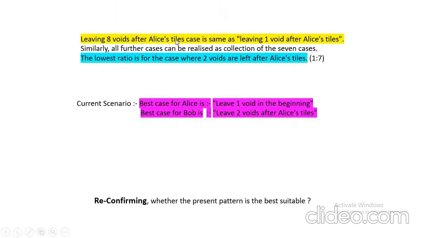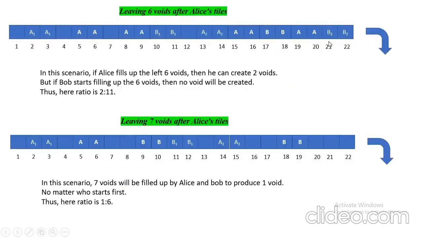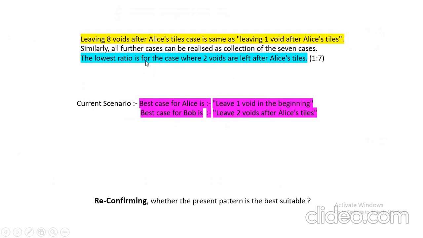That's why leaving 8 voids after Alice styles is the same as leaving 1 void after Alice styles, because these 7 will be filled up in the same fashion. And leaving 1 more void is similar to the case when we are leaving 1 void after Alice styles. So all further cases, leaving 9 voids, 10 voids, can be realized as a collection of the 7 cases.